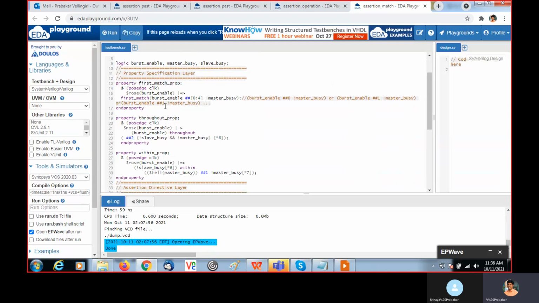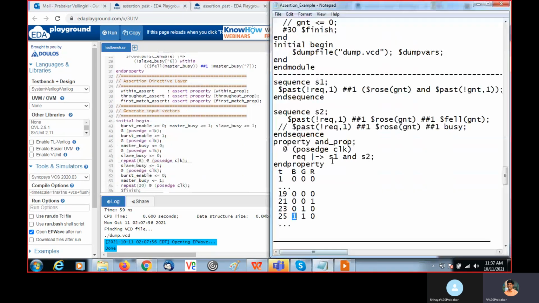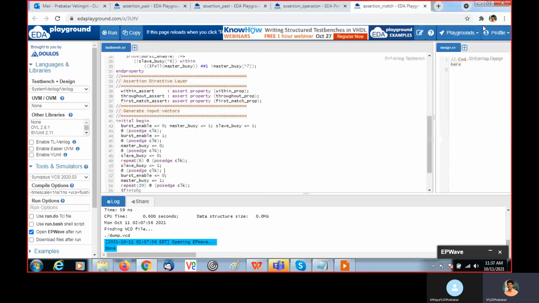For the first match, before that we will note down the values. These are the values noted down from the waveform.